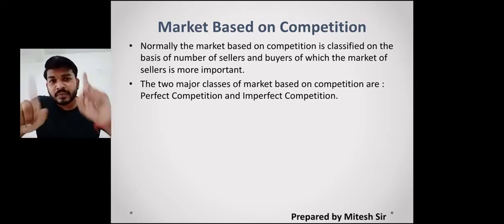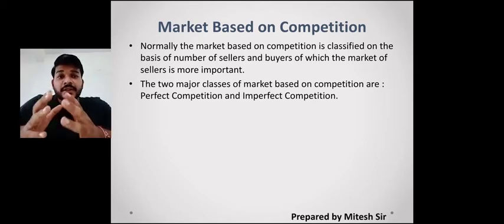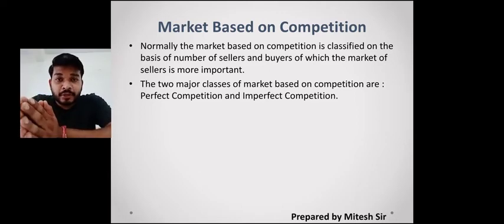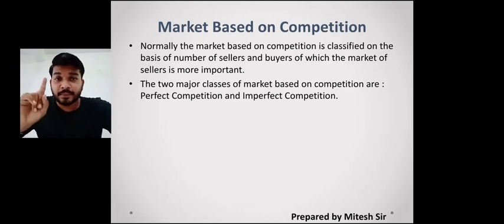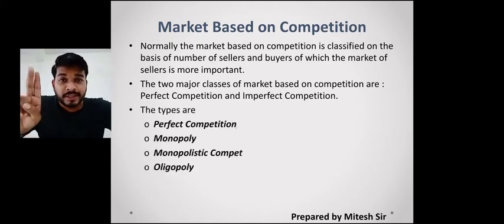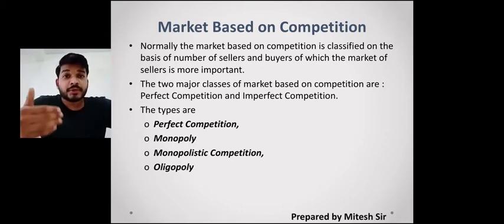The second type is imperfect competition, which is basically not perfect, meaning it is not exactly what the market should be, and there are different categories like monopoly, monopolistic, and oligopoly. Apart from that, though it is not in your syllabus, there are duopoly and monopsony.